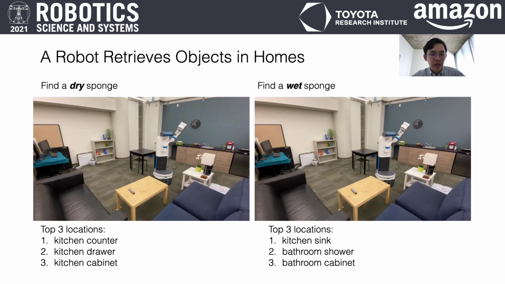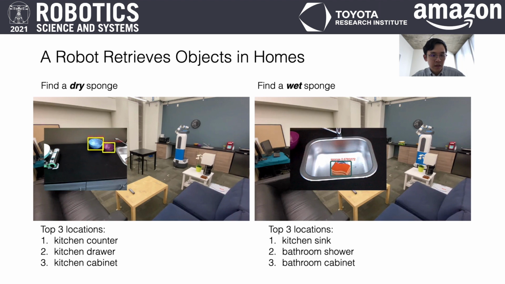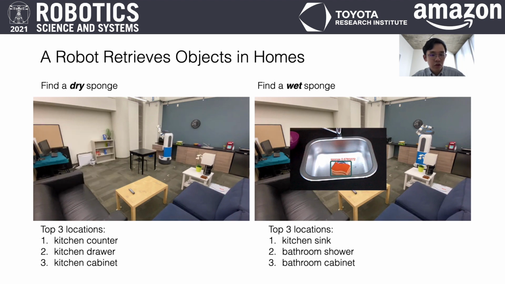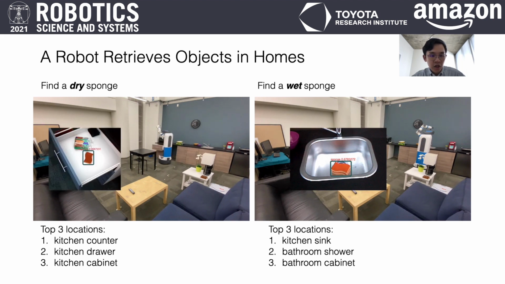We also demonstrate the qualitative improvement. Equipped with our model, the robot is able to find objects considering different properties of objects. In this example, the robot searches for a dry sponge on the kitchen counter and in the drawer, while it tries to find a wet sponge in the sink.